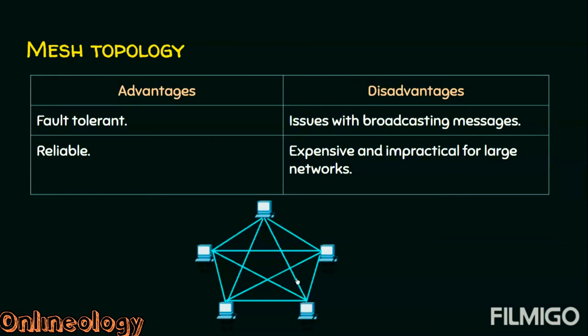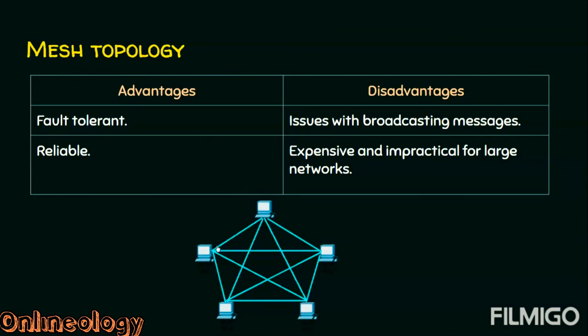And coming to the disadvantages, if this is going to send a broadcast message, broadcasting means one sender, all receivers. This broadcast will be forwarded to everyone in the network. Again, this node is going to broadcast to everyone in the network. The same broadcast which is sent by this computer will also be received by other computers, and those computers are going to forward the same broadcast to the sender. There are some issues with the broadcasting.